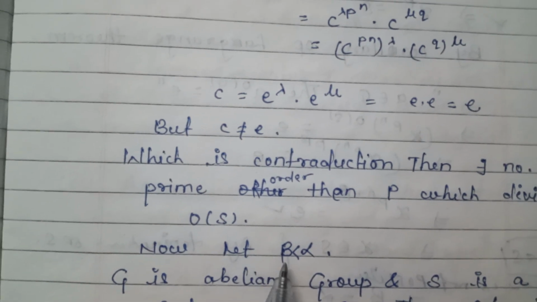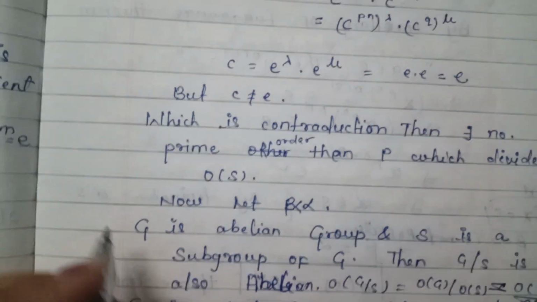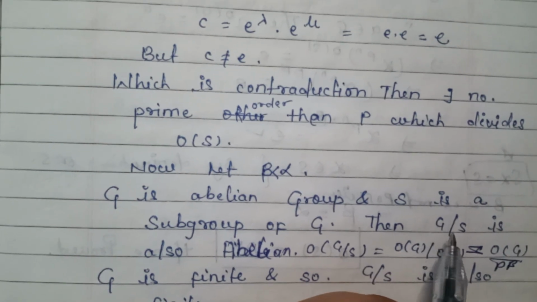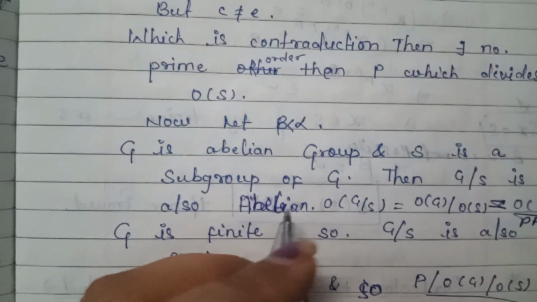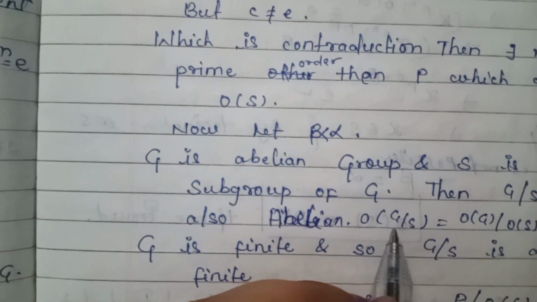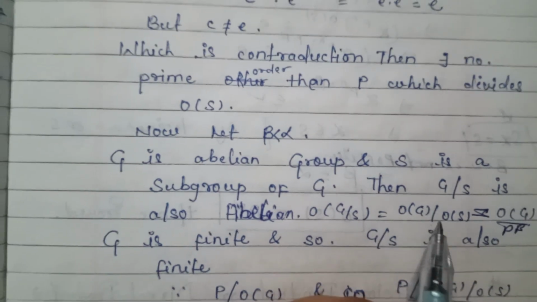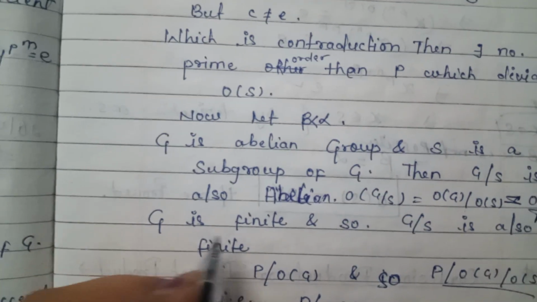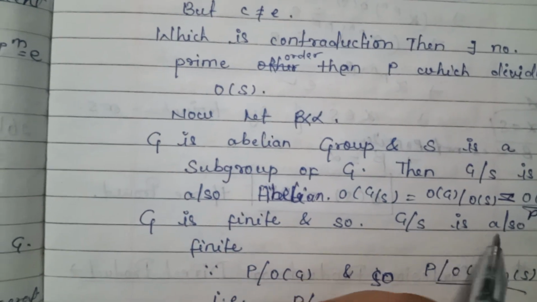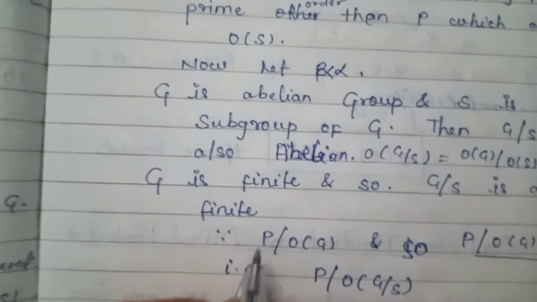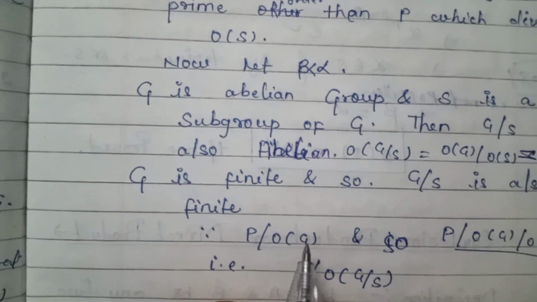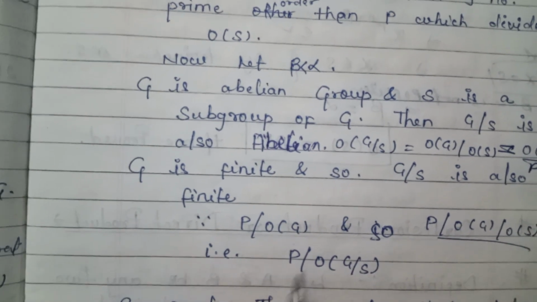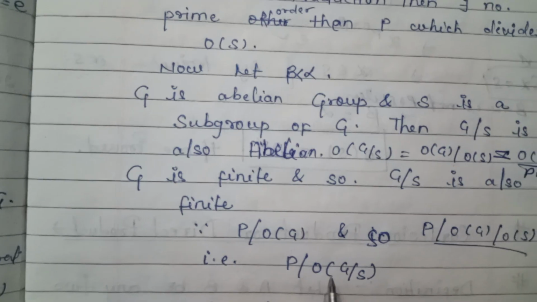Now let beta be less than alpha. G is an abelian group and S is a subgroup of G. Then G by S is also abelian. Order of G by S is equal to order of G by order of S. G is finite, and so G by S is also finite. Since p is a divisor of order of G, and order of S is a power of p with beta less than alpha, so p is a divisor of order of G by S.